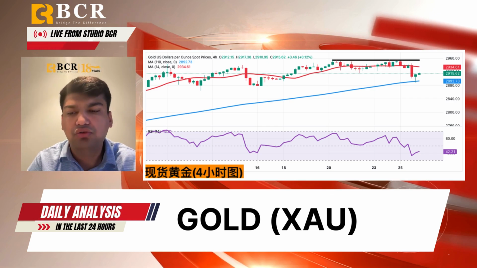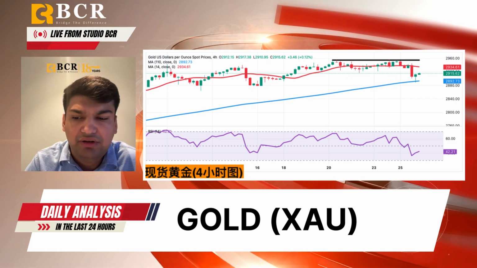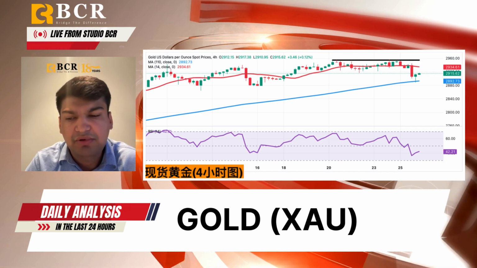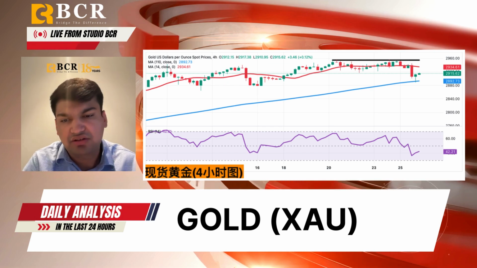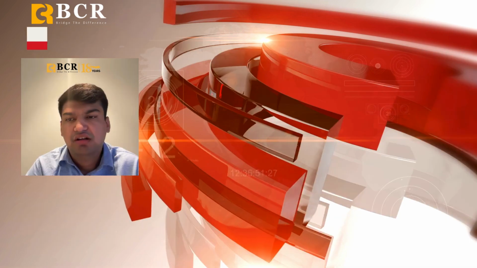Consider going long on gold near 2912 today. Stop loss will be 2908 and the target can be 2930 or 2935.